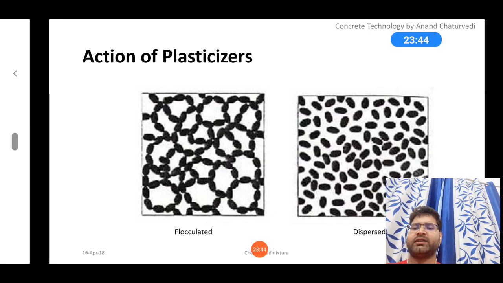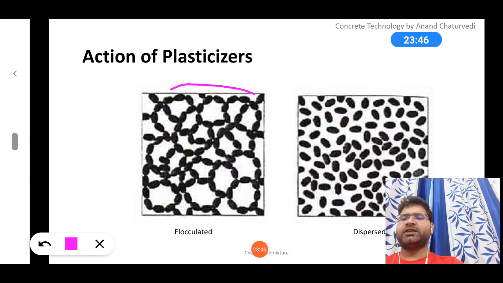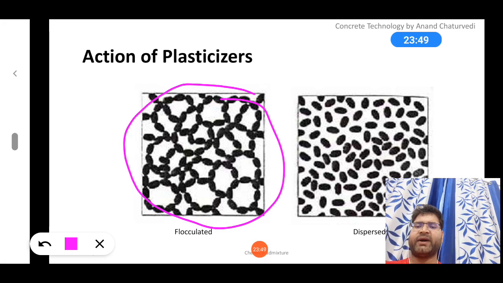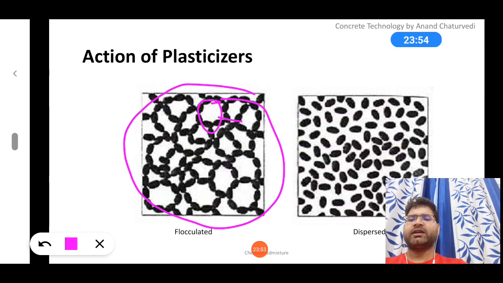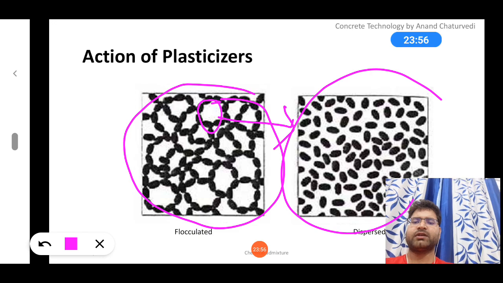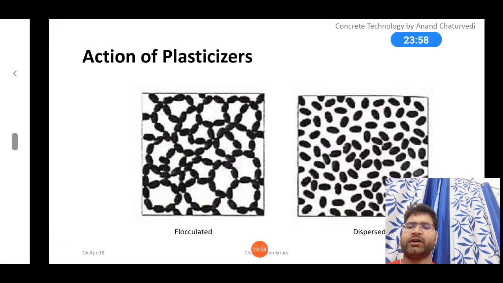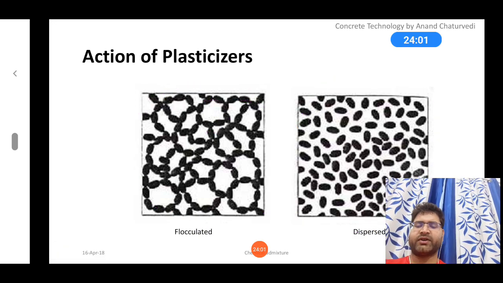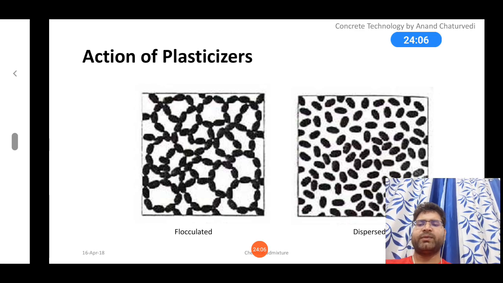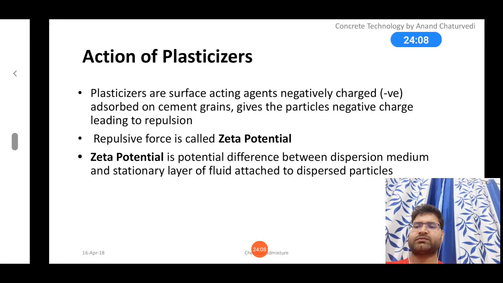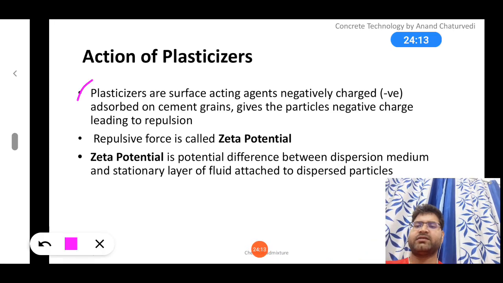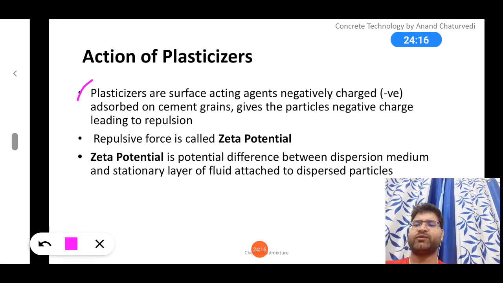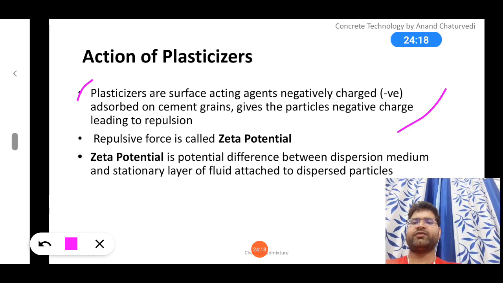You can see over here, these were the flocculated particles, and when they get negatively charged, they disperse and water is available for further process. That's why it will fluidify the mix, so the workability will enhance. The plasticizer acts as a surface acting agent, negatively charged, and absorbs. Basically this is what we have seen over here.